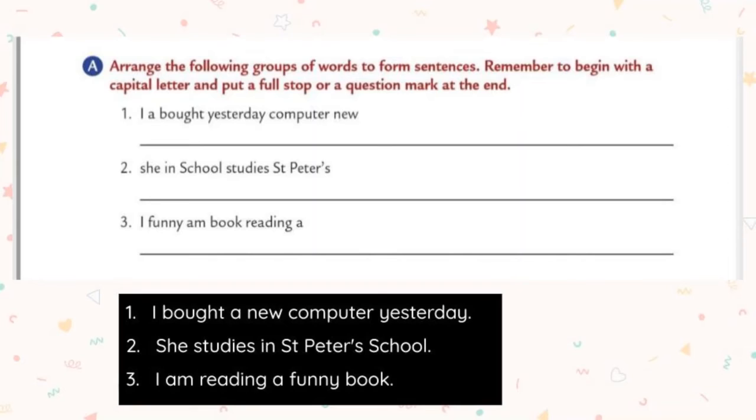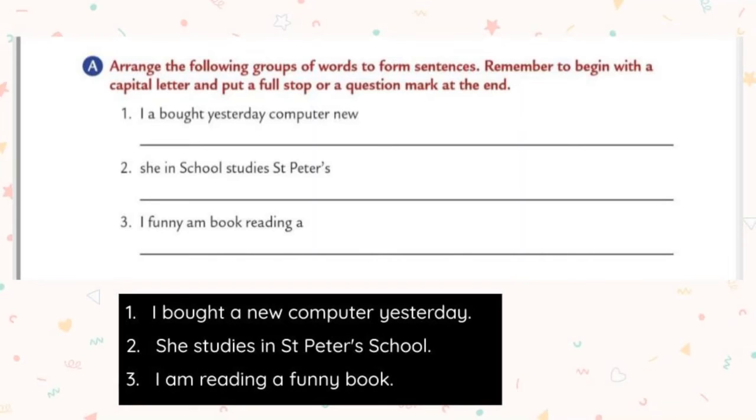I should be in capital letter. I bought a new computer yesterday. At the end of the statement, put a full stop. Okay, because the statement is over and it is just information, so we have to put a full stop at the end of the sentence.